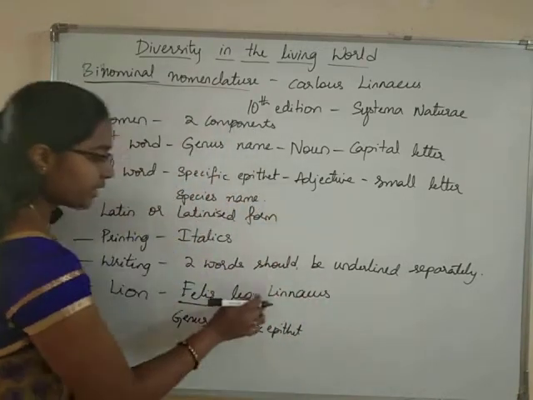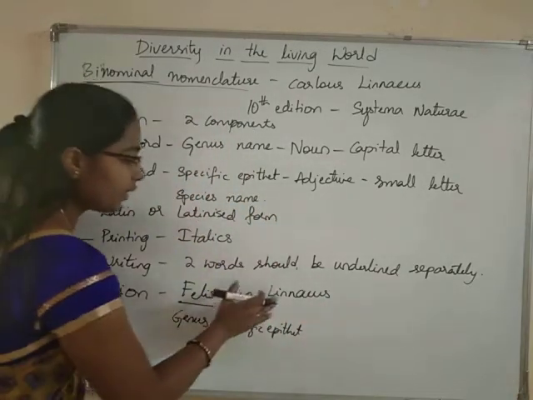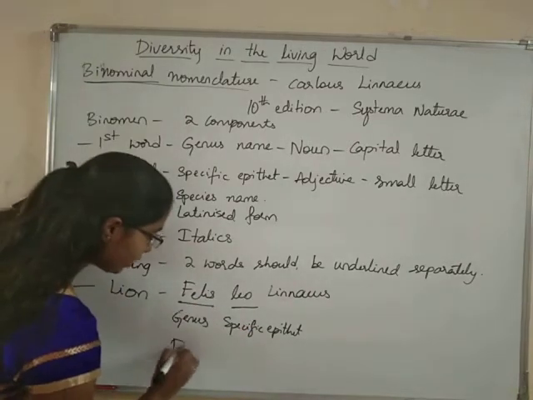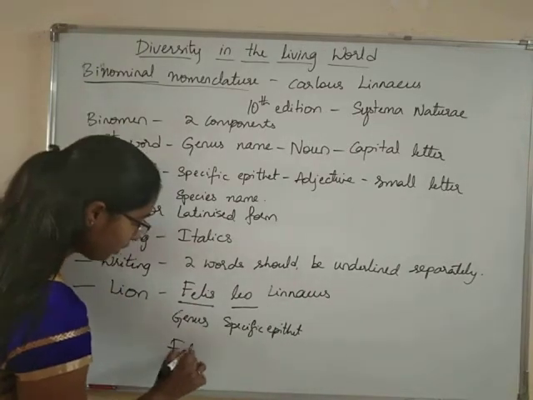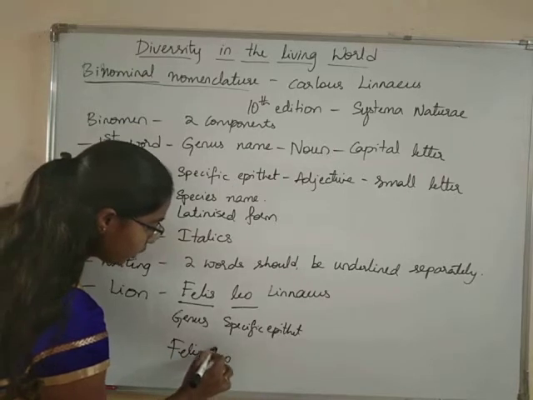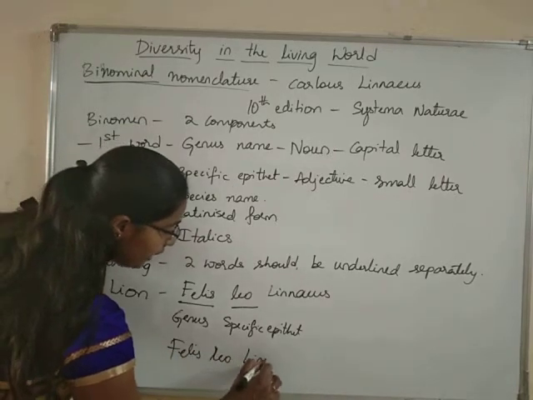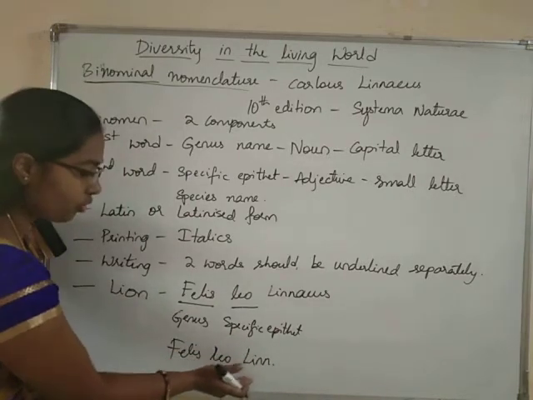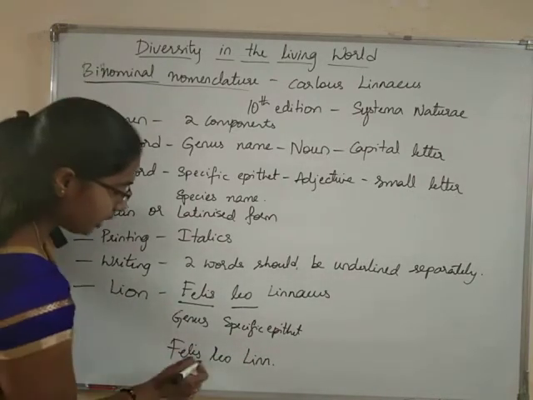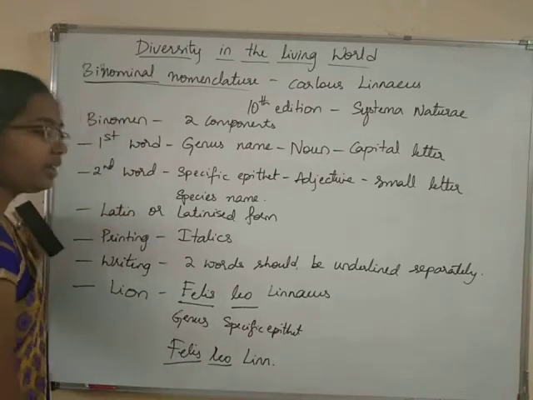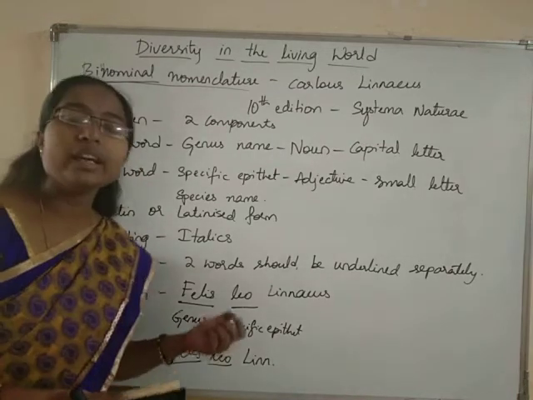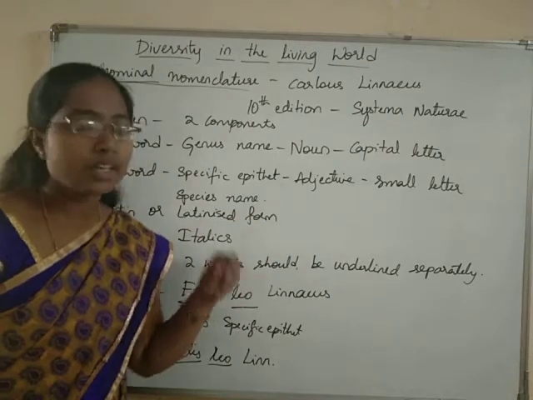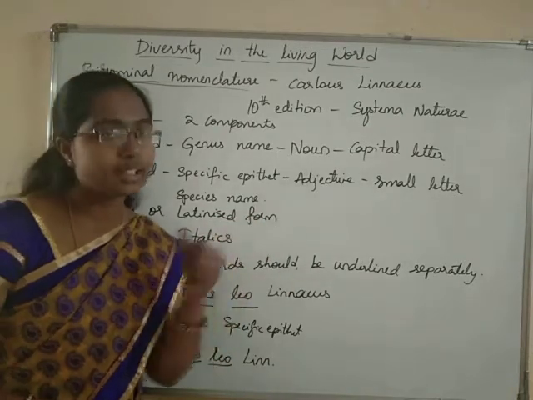Linnaeus is the name of the author. So I can write it like Felis leo Linnaeus, or I can write Linnaeus in short form, Felis leo Lin. So the name of the author can be made into short form and it can also be written in this way. And if we want, we can add the year of describing also.